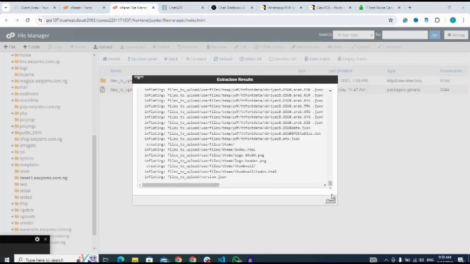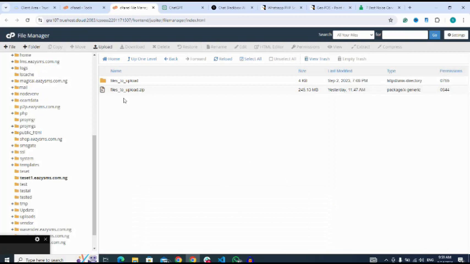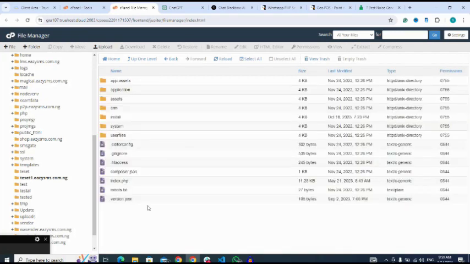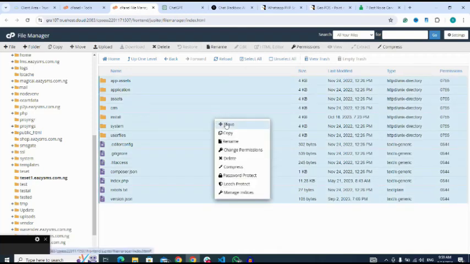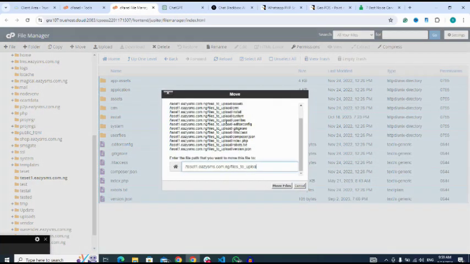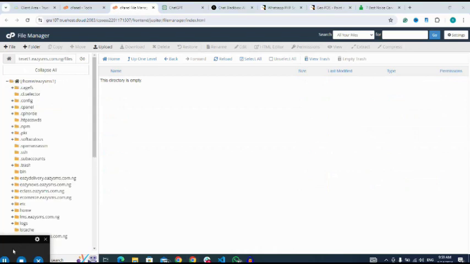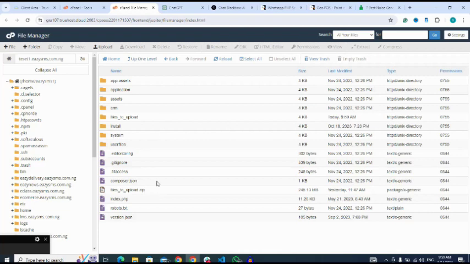Then next I close this. After that, I open it. I open the file I just extracted, select all, and I'm moving it to the root folder and click move files. Then next I click on up one level. So I have successfully uploaded my script to my file manager.